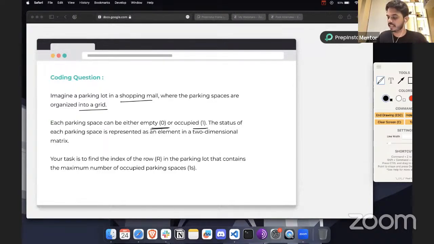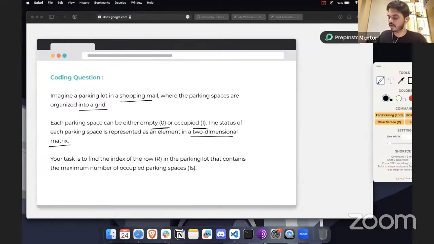So the status of each parking space is represented as an element of a 2-dimensional matrix. Basically, all the parking space for the shopping mall is represented by a two-dimensional matrix.